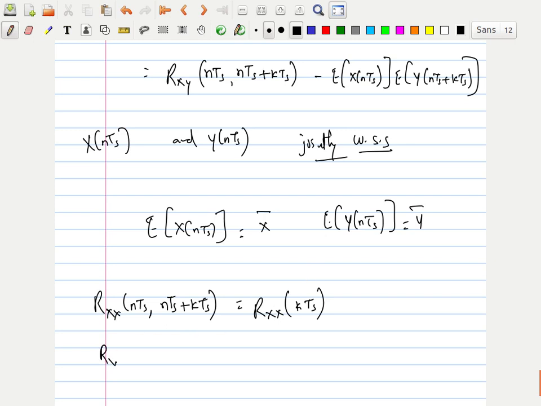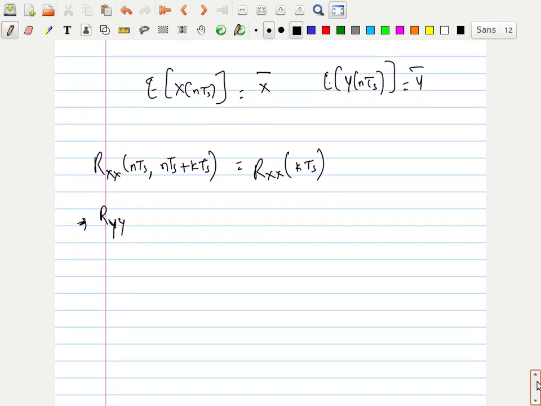Similarly, you can write for the Ryy case. I'm not writing it, it's just repeating. You have all formulas in the textbook, okay? I'm writing directly the covariance part. Cxx of nTs comma nTs plus kTs is equal to Rxx of kTs minus x bar into x bar, whole square, because there is no y.